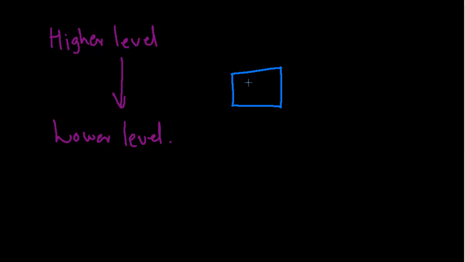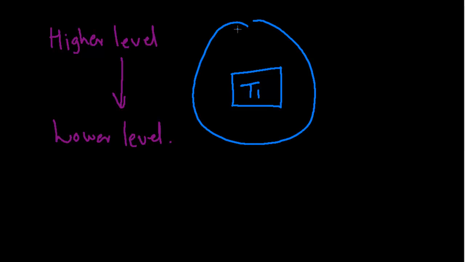Suppose, to be precise, that the temperature of the body is T1, and this is the surrounding area of the body, and the temperature of the surrounding is T2. And if T1 is greater than T2, then let us say this body is body A, then body A is hotter than the surrounding.